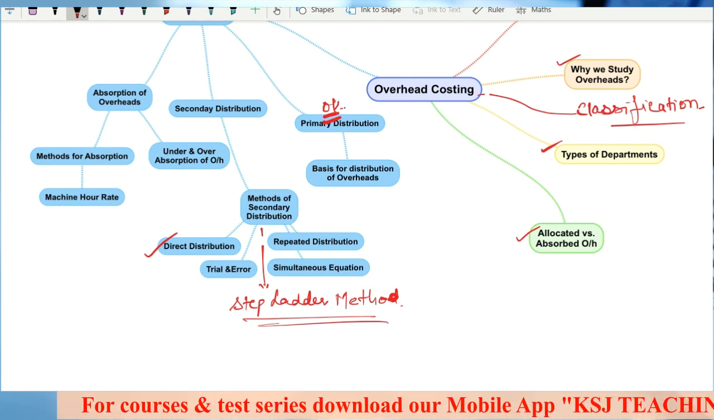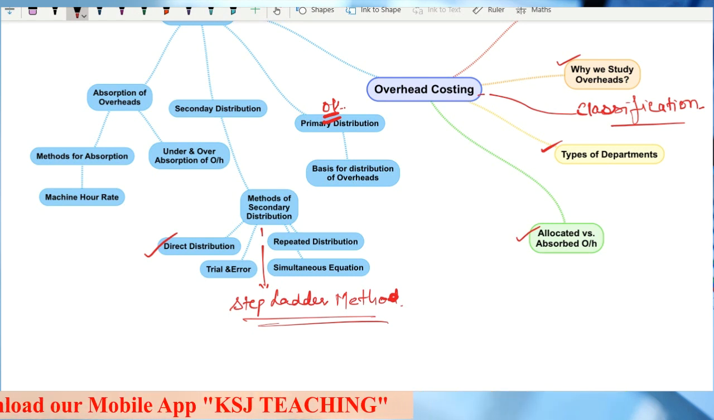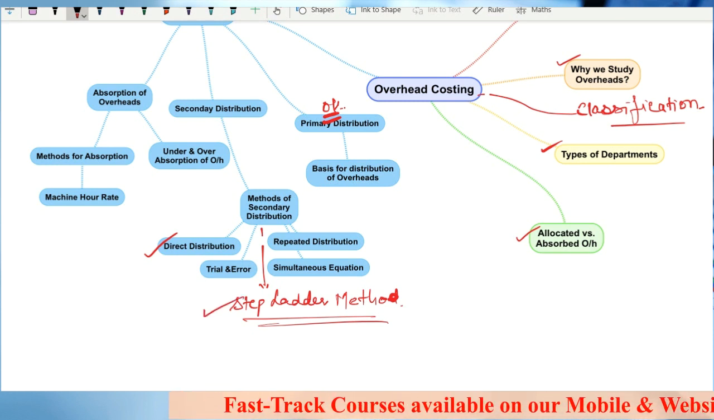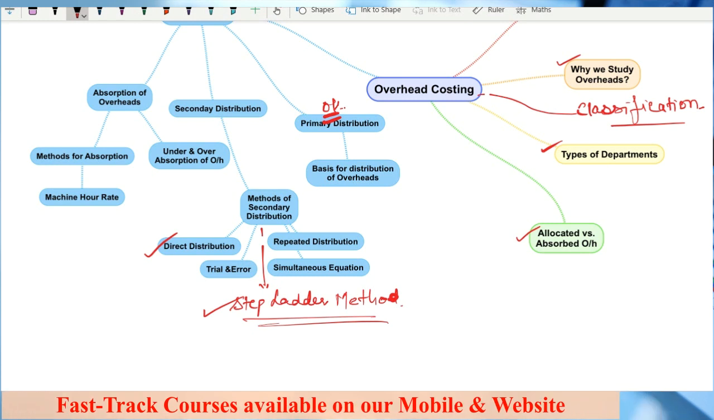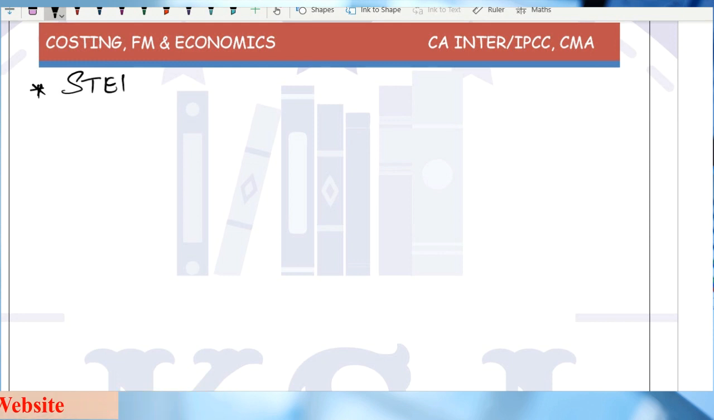So the total overheads of any service department are to be distributed only and only among the production departments, in any order. Now, in this lecture, we are going to study this step ladder method. Another easy method, nothing to worry about. So we are going to start with the step ladder method.